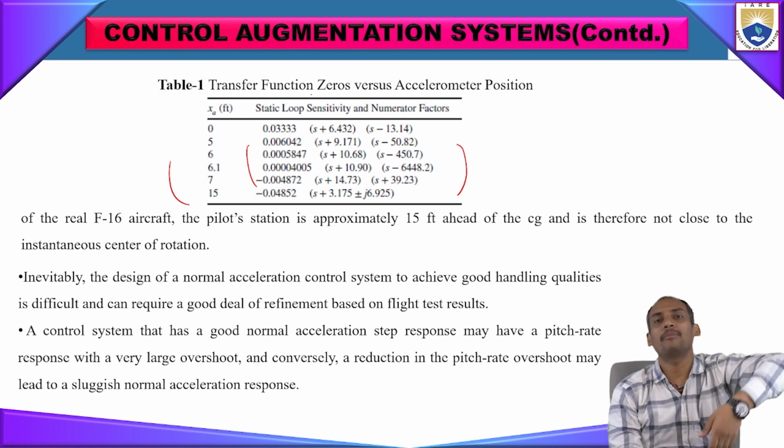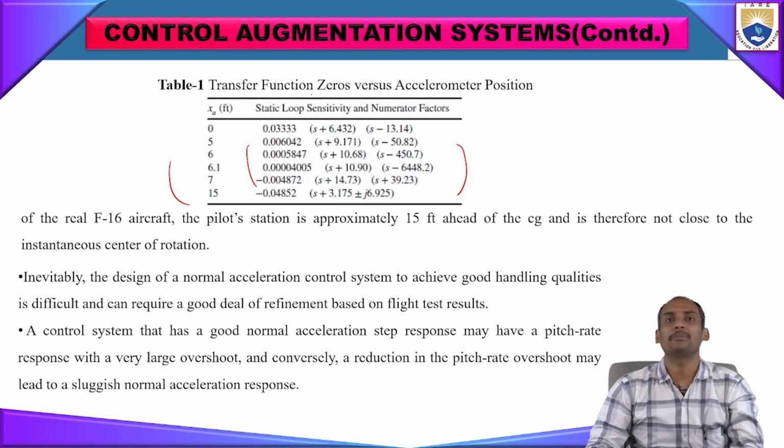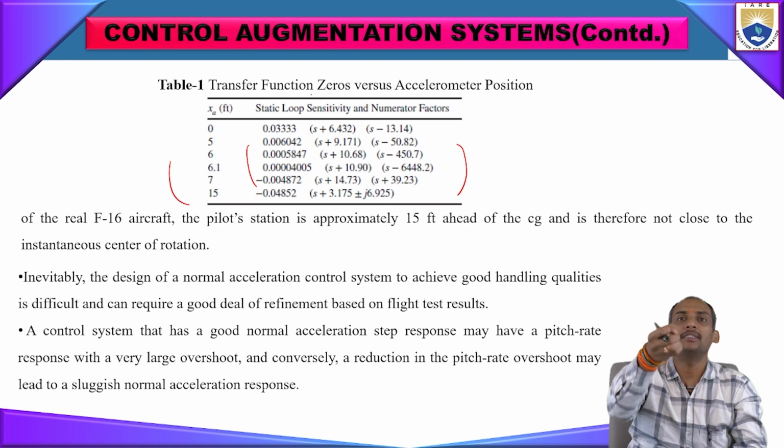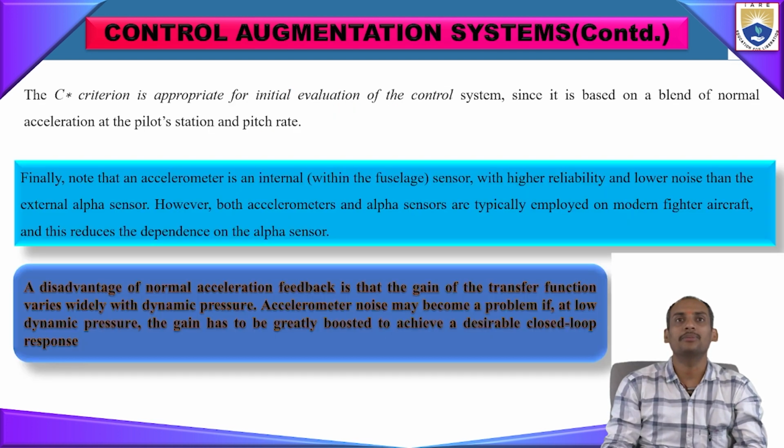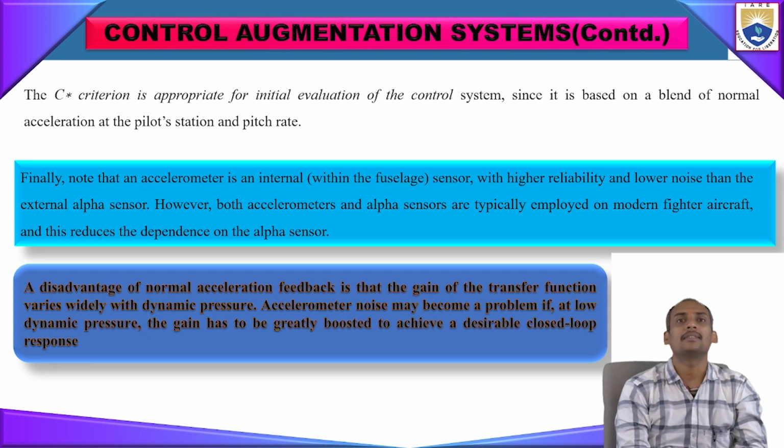That type of acceleration response with respect to positioning may also occur here. The C star criterion is appropriate for initial evaluation of a control system, based on normal acceleration at the pilot's position. Ultimately we can say that an accelerometer internal to the fuselage gives higher reliability and lower noise than an external alpha sensor.